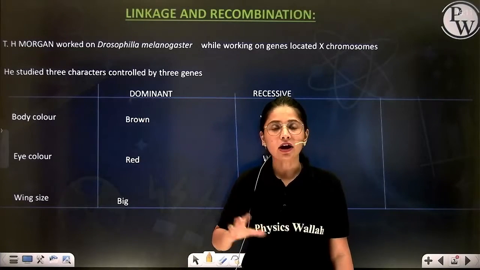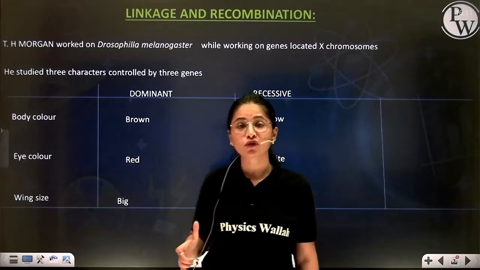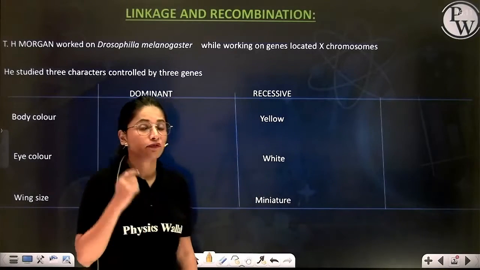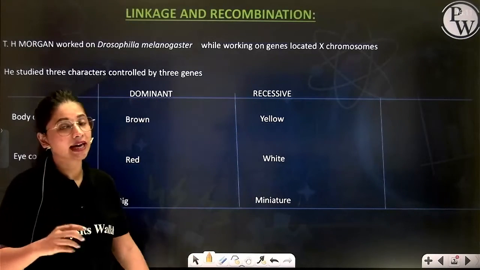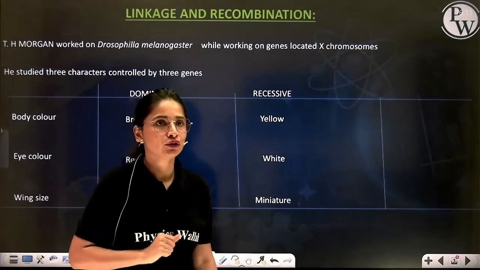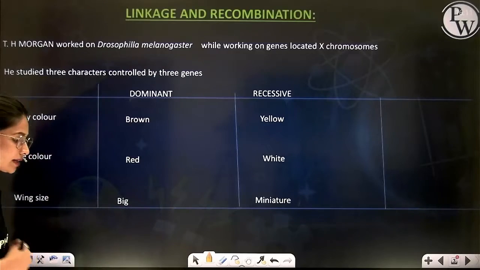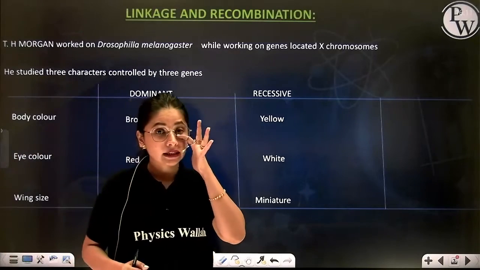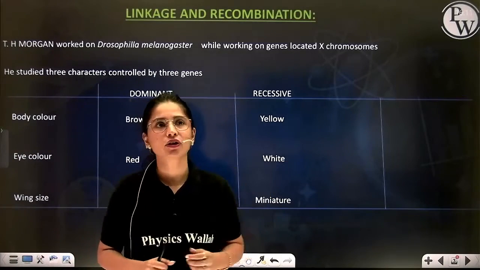Correct? So now let's try to understand the experiment performed by Morgan, and let's try to understand what actually linkage is, whether it is useful or not. So now we are going to start. Today's class is all about understanding the concept of linkage and recombination.